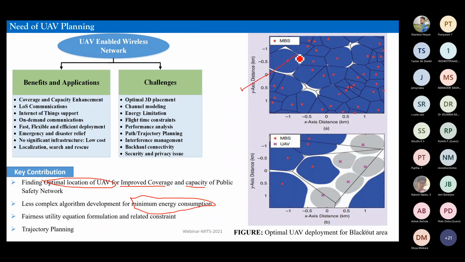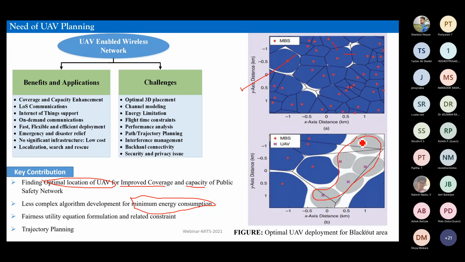In one scenario you can see there are no blackout zones. These are the cells, these are the cell boundaries, so this is the deployment. The red dots are the MBS, the mobile base stations or the flying base stations, and these are the coverage areas at any particular instant of time. So you can understand the complexity of this particular issue. Now there might be another application case where there are a number of cells.